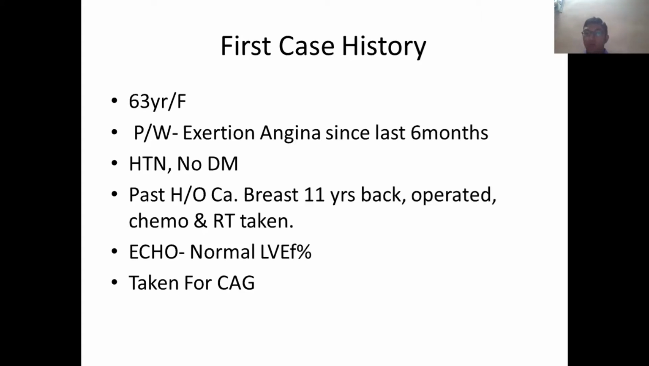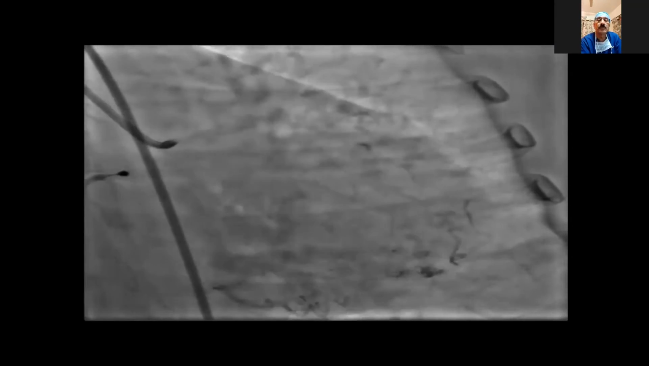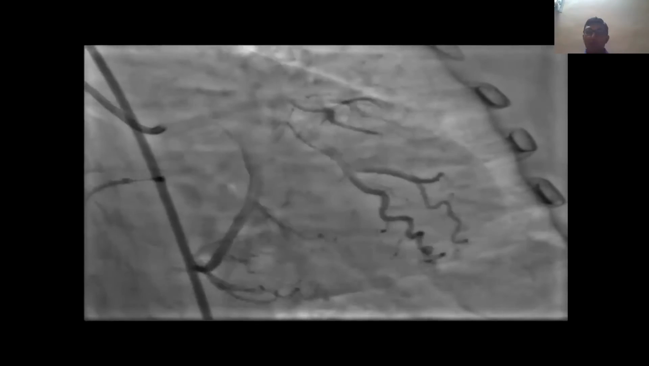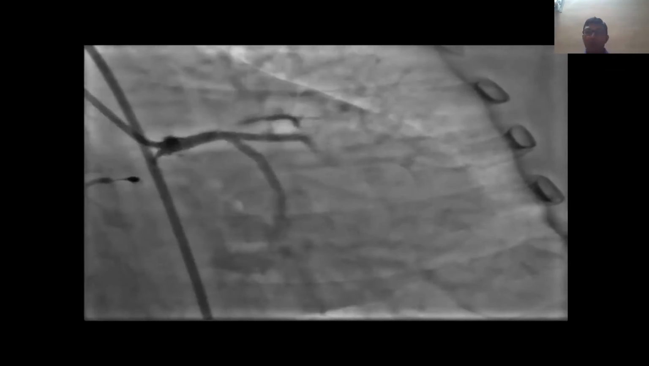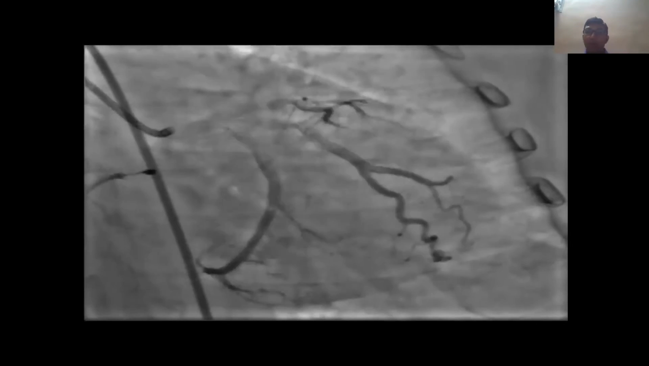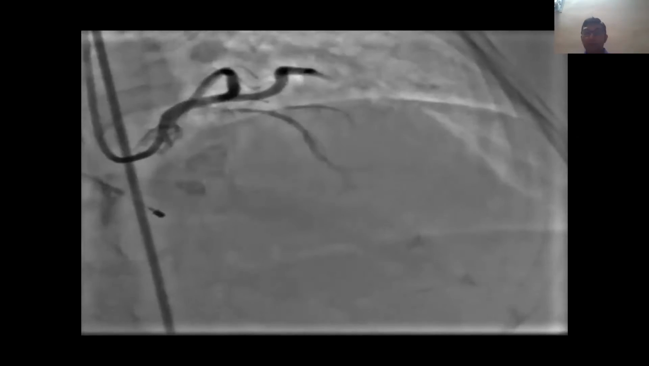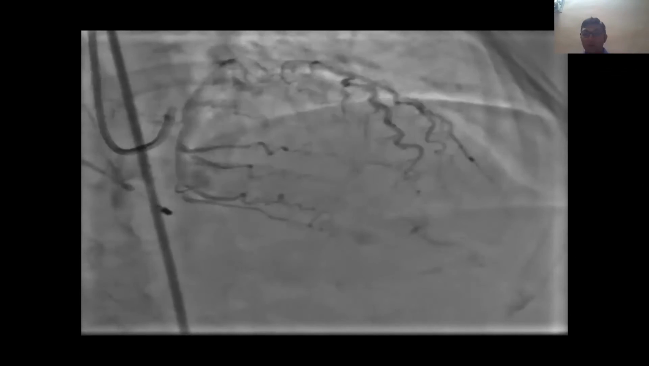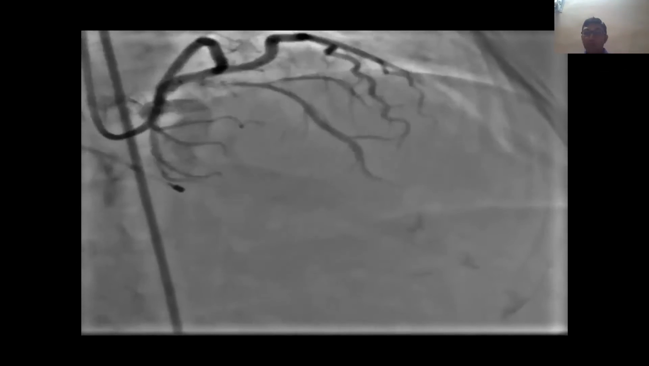So she was taken for angiography. As we can see, this angiogram is showing a left dominant system with a large ramus, and the ostial LAD is having a significant 95 to 99% highly calcific lesion, which is extending up to the mid LAD, which we can see in the cranial view, and also having TIMI-2 flow.